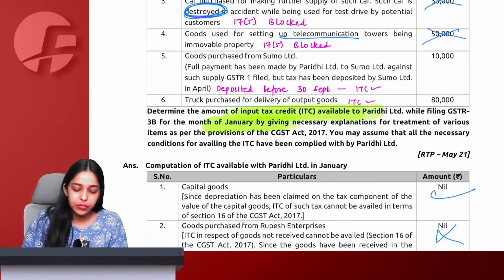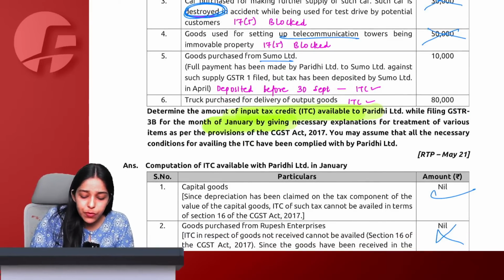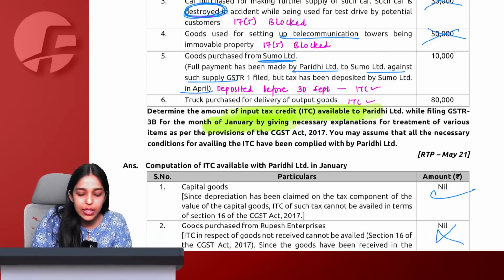Telecommunication tower, pipeline outside the factory or any land, building, civil structure, we know ITC is going to be blocked. After that, goods purchased from Sumo Limited. Full payment has been made by Paridhi to Sumo against such supply, GSTR 1 filed, but tax was deposited in April.